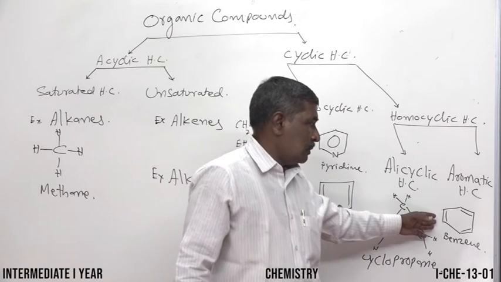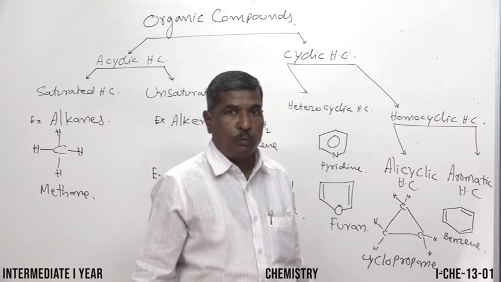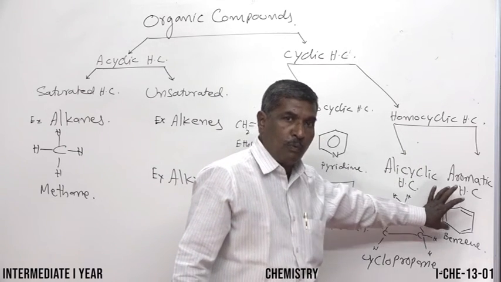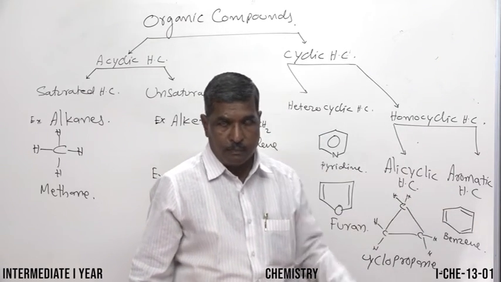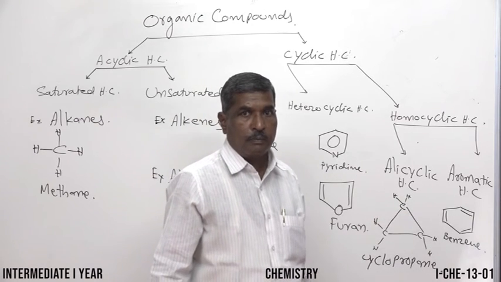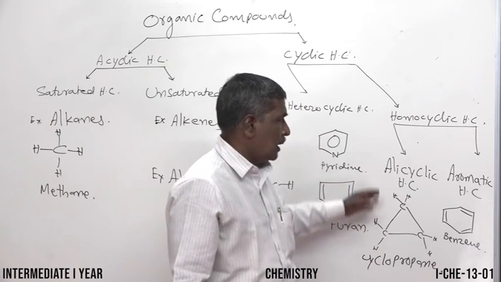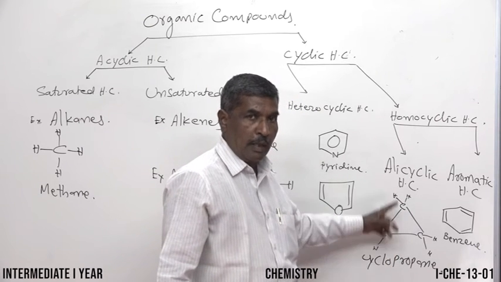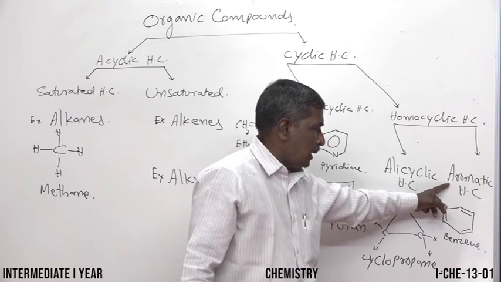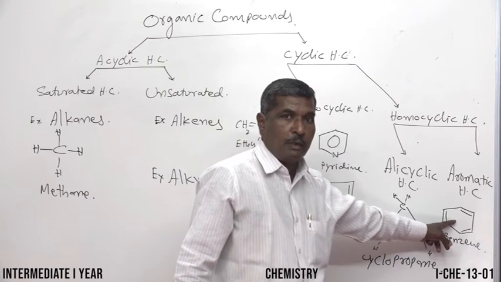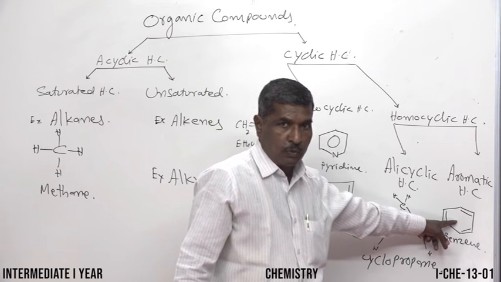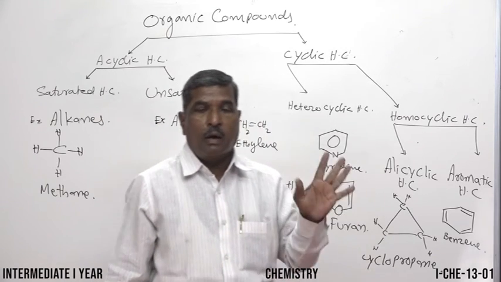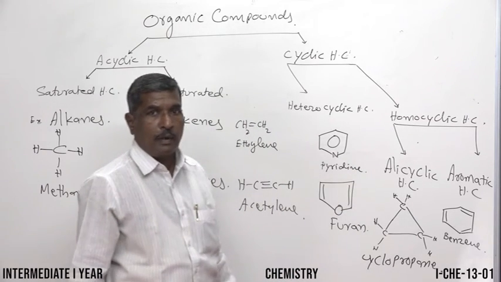Minimum one benzene; this kind of benzene rings may be attached to two or more. Alicyclic: there are no pi bonds, only cyclic saturated hydrocarbons. Aromatic hydrocarbons: the best example is benzene and its derivatives. Cyclic hydrocarbons which contain a minimum of one benzene ring are said to be aromatic hydrocarbons.